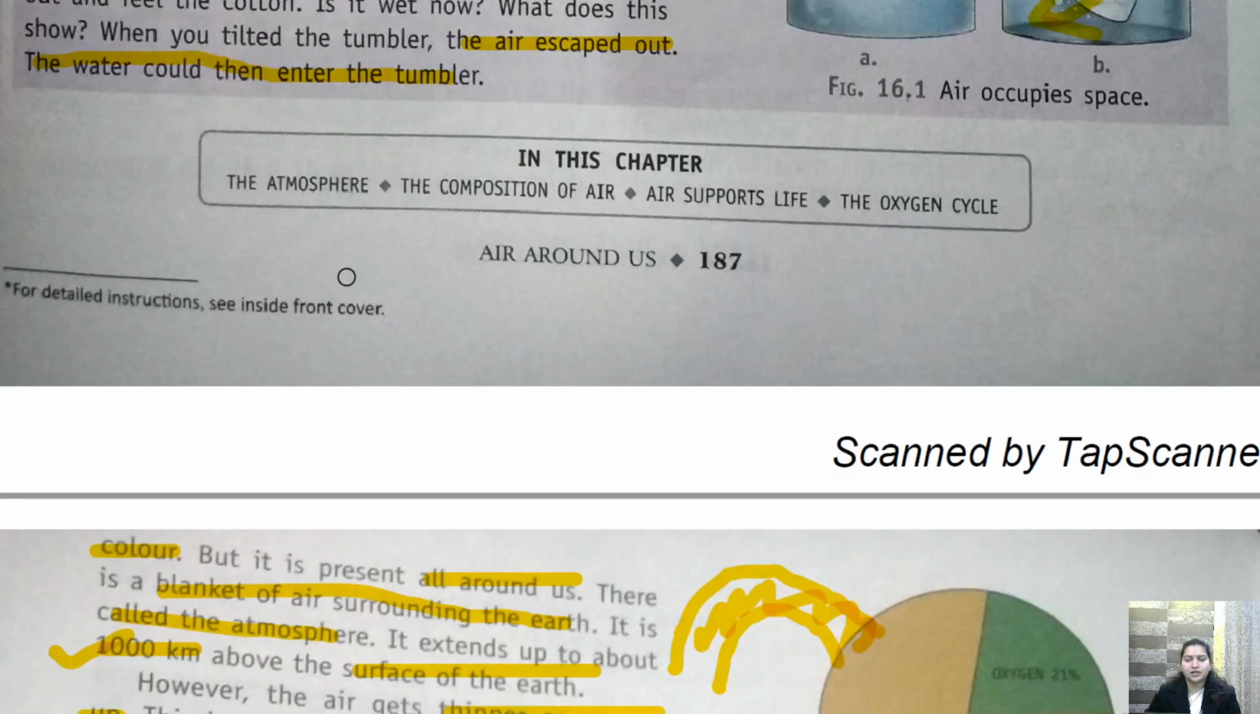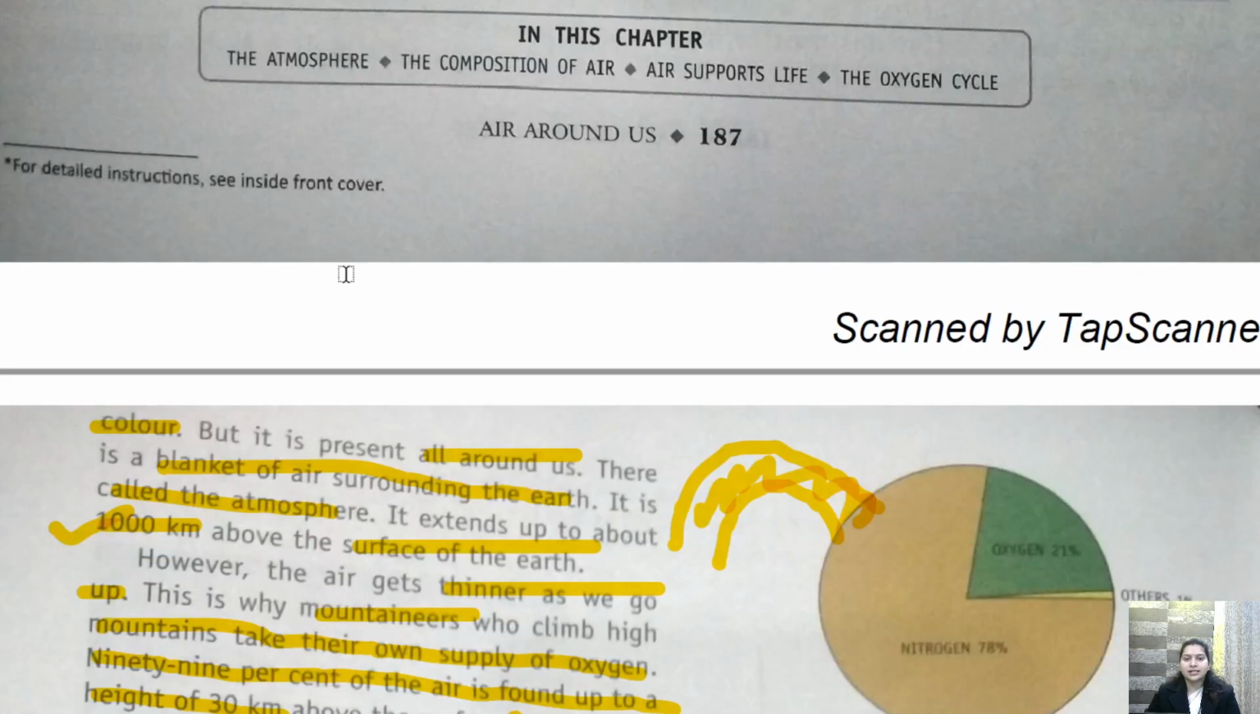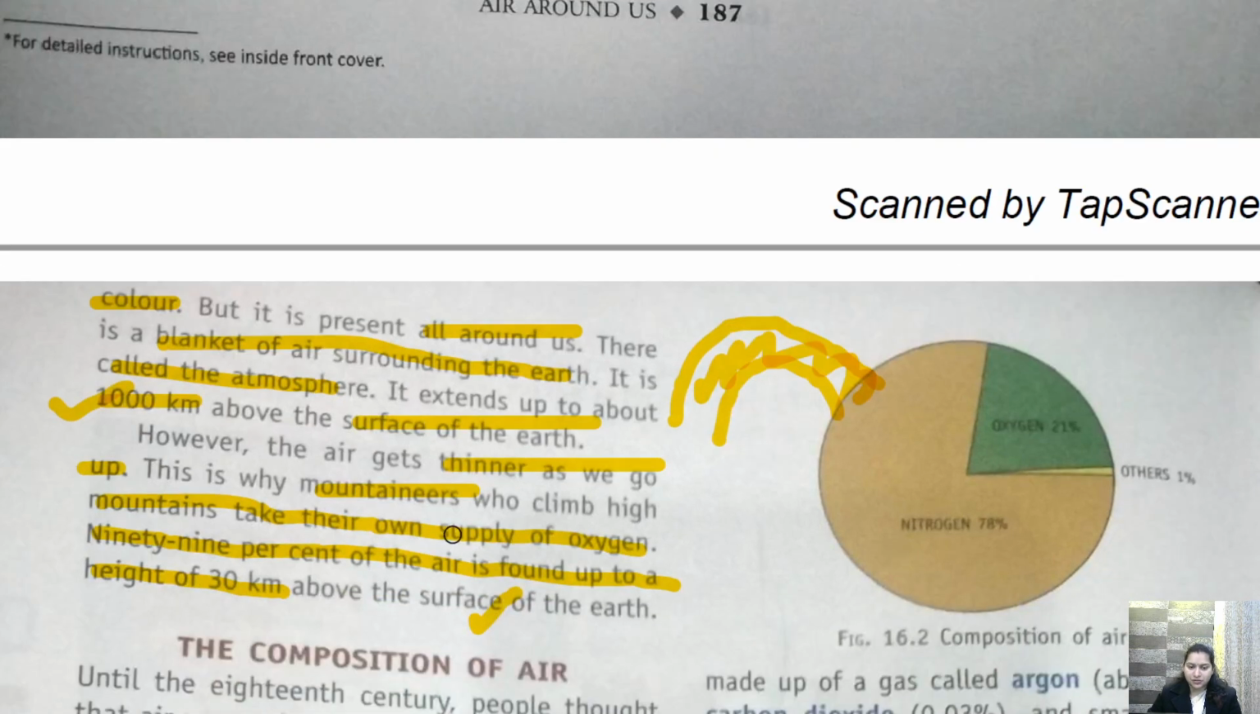What is atmosphere? Atmosphere is the blanket of air that is surrounding the surface of earth, that is called atmosphere. Okay, as we go up in height, the layer of air becomes thinner and thinner, and we require an oxygen cylinder if we are going to a certain height. Okay, so this was about the atmosphere.